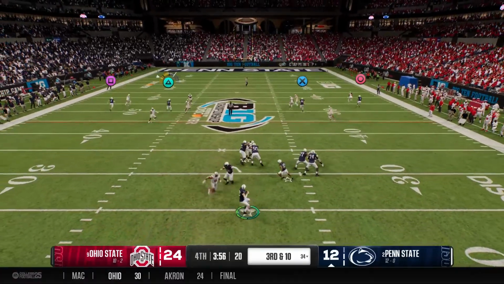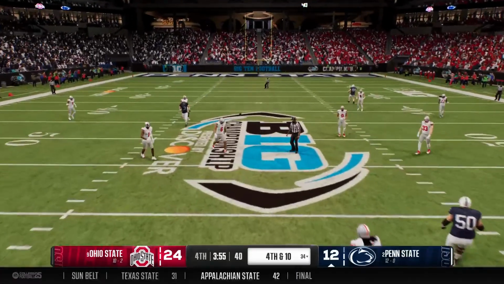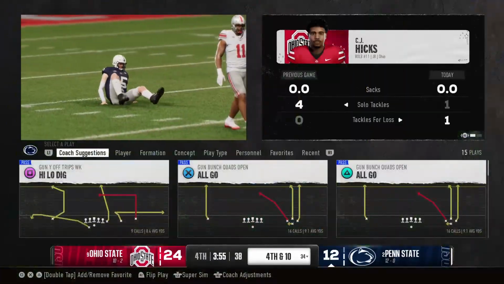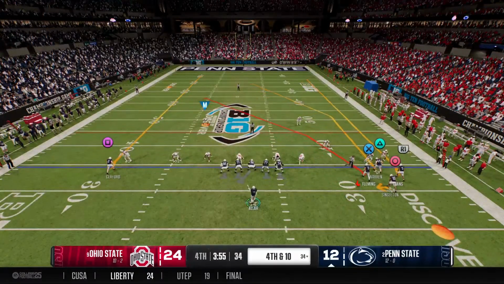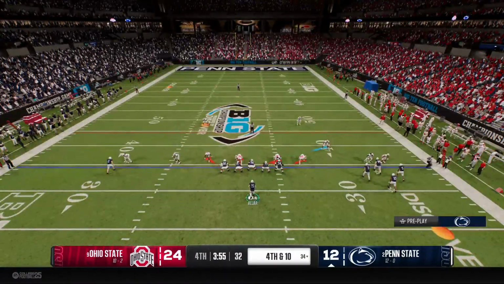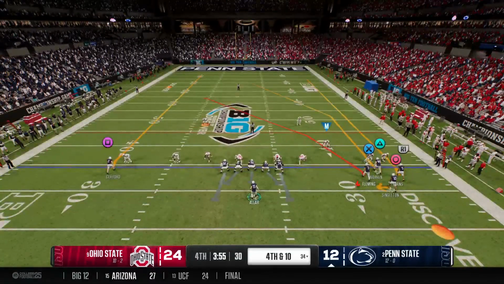Dropping back, looking to throw for the first down. Contact as he let the ball go. The pass is off target. He got hit as he threw on third down. This is it. This is it right here. This is for all the marbles.